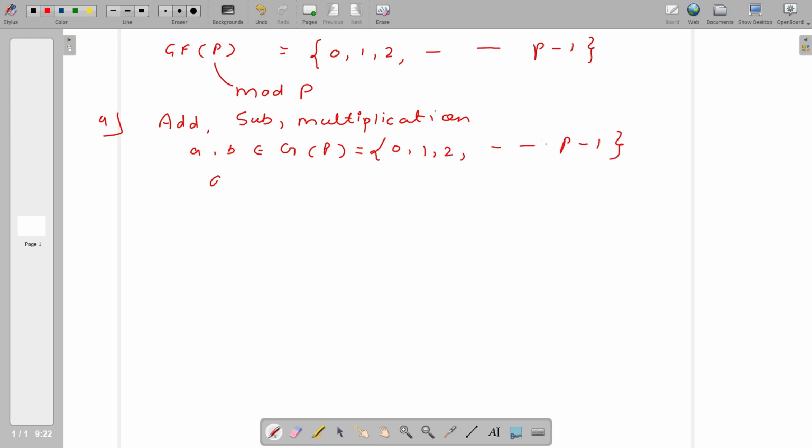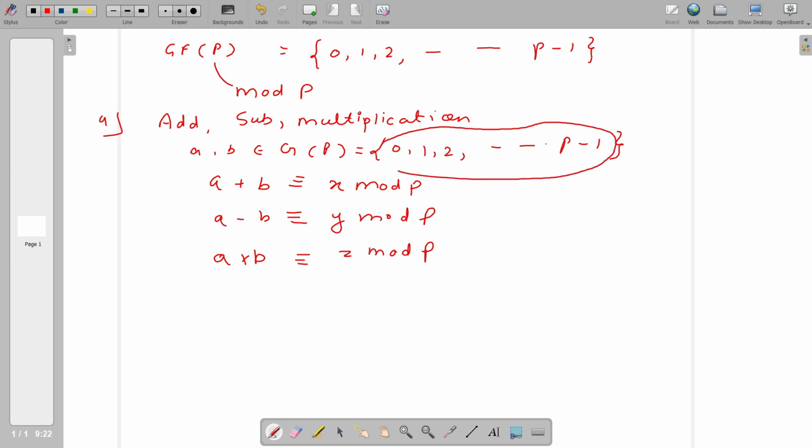So we can say that A plus B is congruent to some X mod P. Similarly, A minus B is congruent to some Y mod P. Similarly, A times B is congruent to some Z mod P. Why is it like this? Because all elements should be within the field. So we always take mod P, and whenever we take mod P, all the elements will be in the field. So it means all the properties of the fields are satisfied here.